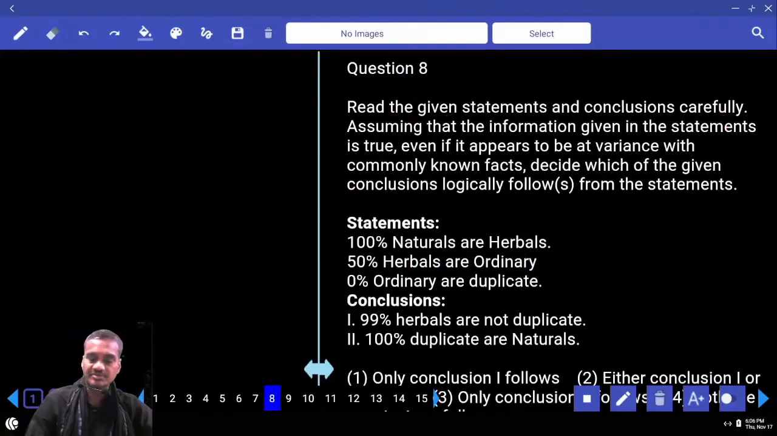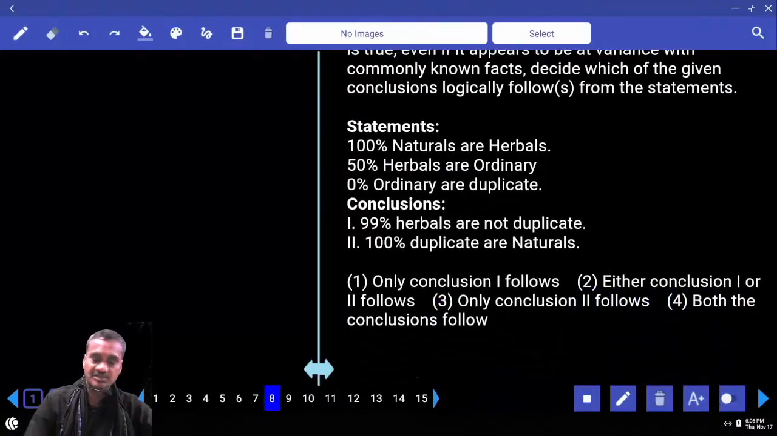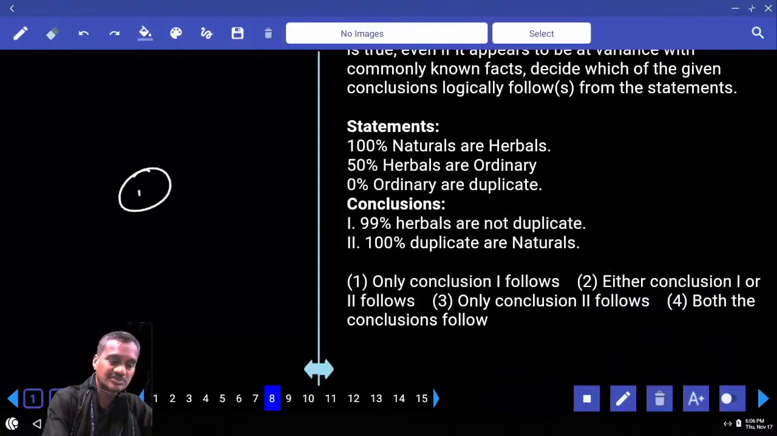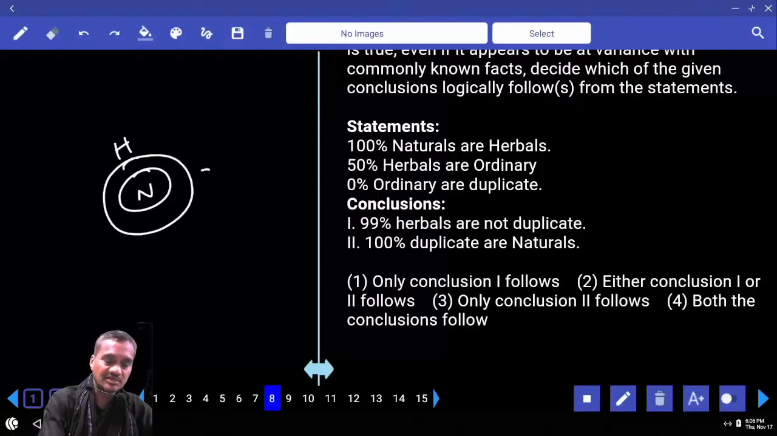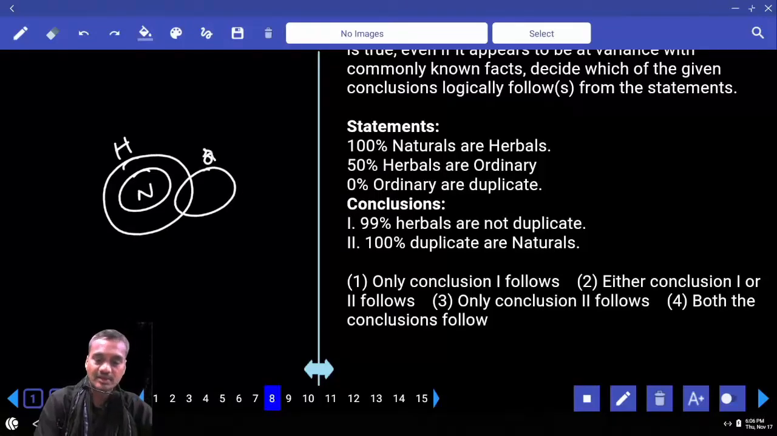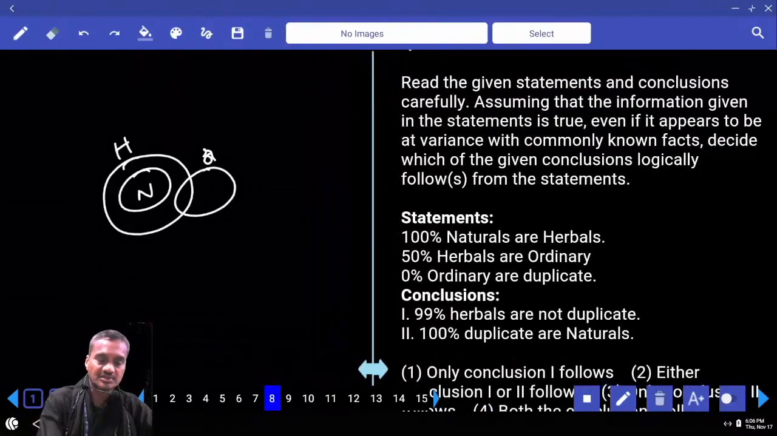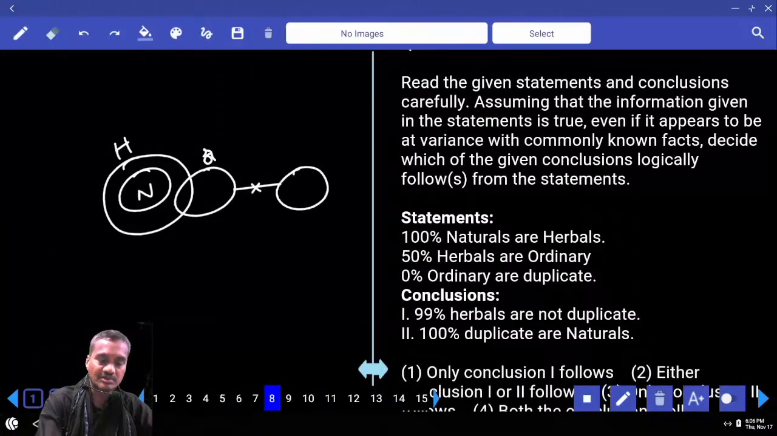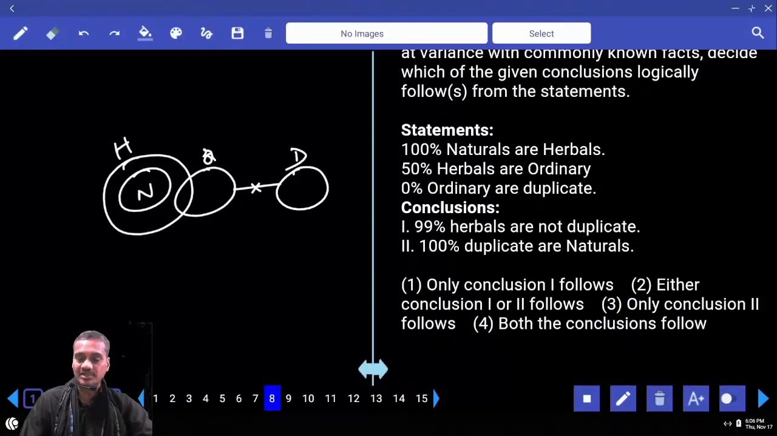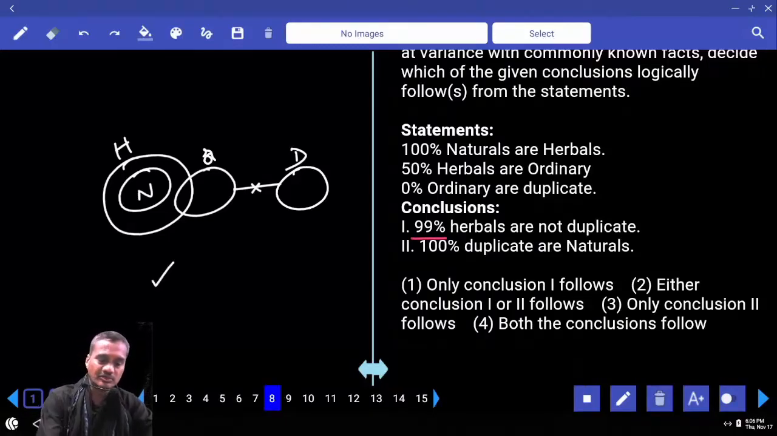And the 8th one. 100% naturals are herbals. 100% is nothing but all. All naturals are herbals. And 50% means some of the herbals are ordinary. And 0% means no ordinary is duplicate. And ordinary and duplicate are completely different from each other. Then the first one: 99% herbals are not duplicate. That means some herbals are not duplicate. Now, some herbals are not duplicate, as of now it is true. 100% duplicate are naturals. Duplicate and natural cannot intersect like this.